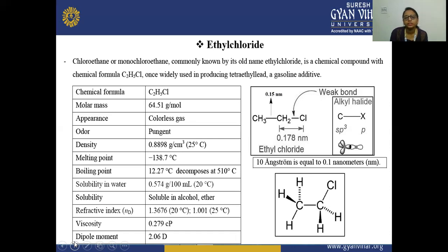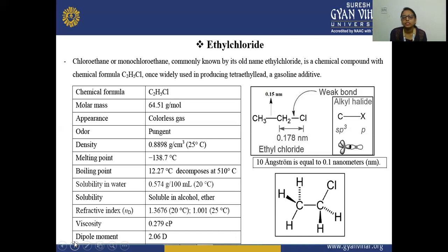It is a chemical compound with the chemical formula C2H5Cl, and it was once widely used in producing tetraethyl lead, a gasoline additive.